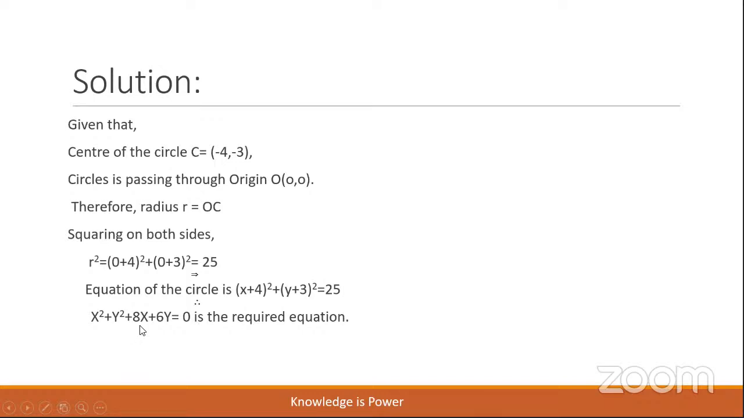Observe the equation, children. The equation is free from the constant, which ensures that the circle x² + y² + 8x + 6y = 0 is passing through the origin. So any curve, maybe a straight line, a circle or a parabola, which passes through the origin will be free from constant in its equation. Is this clear, children?